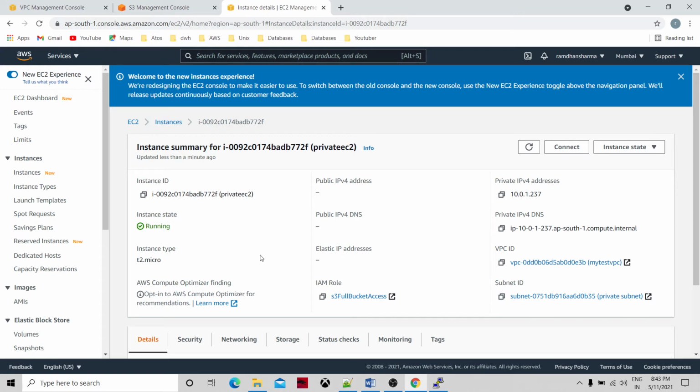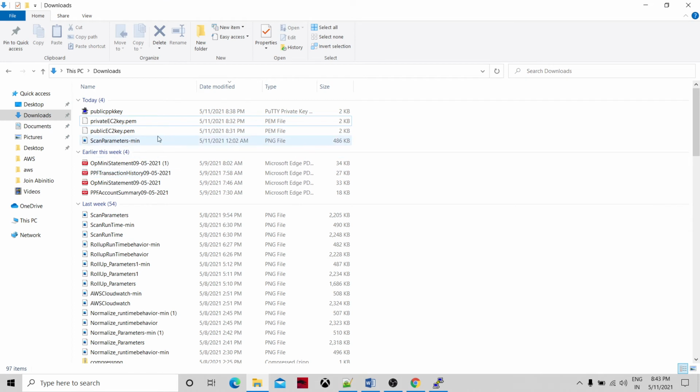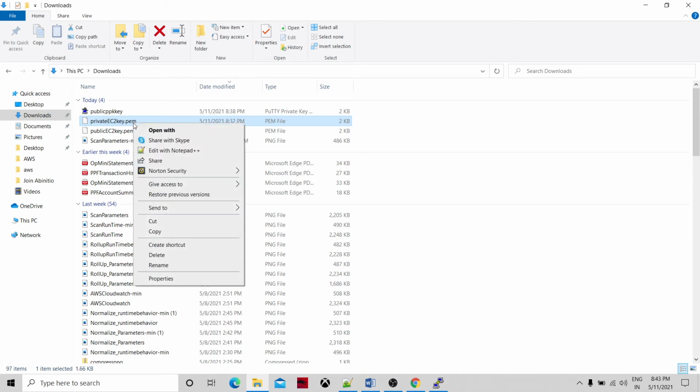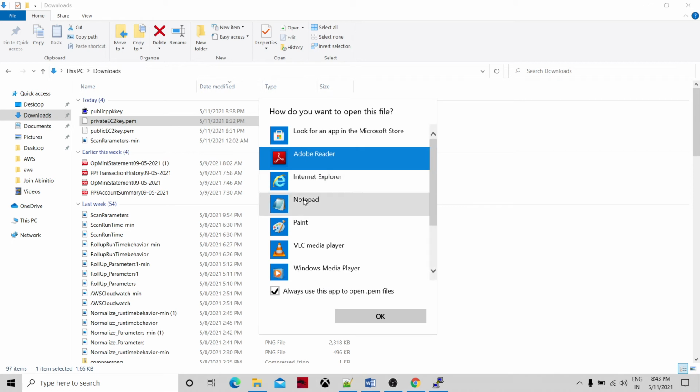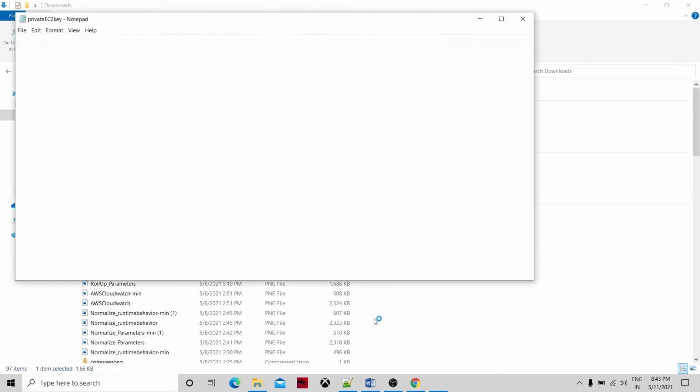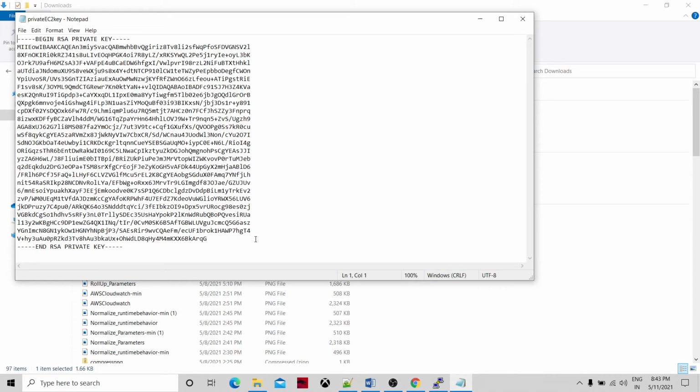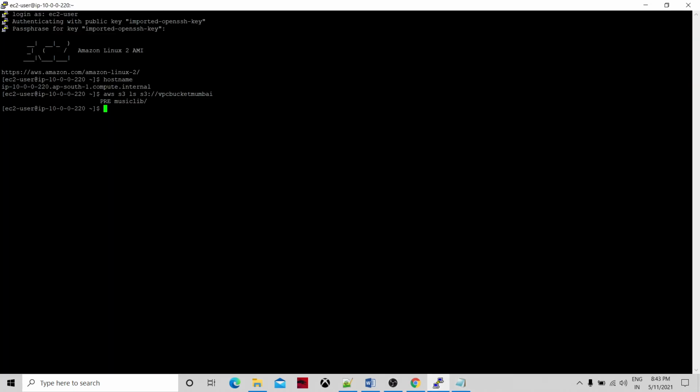The PEM key is the one we created for private, right? So this I can open, probably with Notepad. You need that key to be added here, and also we will have to do SSH. For SSH, because we do not have any public IP address, we will use the private subnet DNS address.